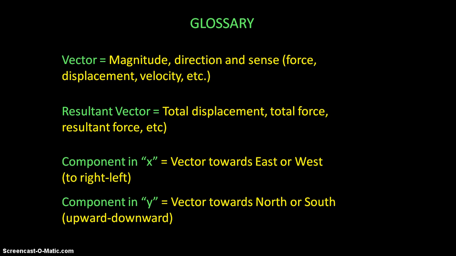We have vector that we know is described by magnitude, direction, and sense, like force, displacement, velocity, gravity. Resultant vector, which is the sum of different vectors, and it could represent total displacement, net or total force, resultant force. The component in X means a vector going towards east or west. It means to the right, to the left. Or component in Y, which is a vector towards north or south. That means going upward, downward.